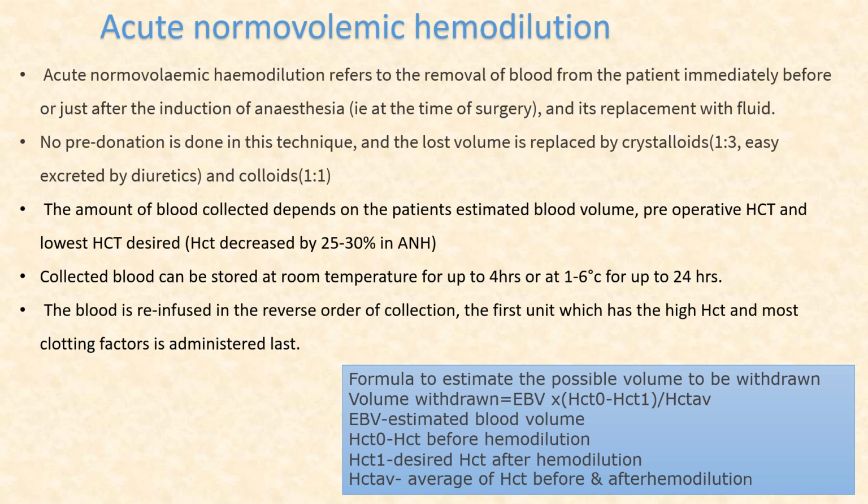The amount of blood collected depends on the patient's estimated blood volume, preoperative hematocrit, and the lowest hematocrit desired. Collected blood can be stored at room temperature for 4 hours, or for 24 hours we can store that blood at a temperature of 1 to 6 degrees Celsius. Then the blood is reinfused in the reverse order of the collection. So the first unit which we collected will be transfused last, and the last unit which we collected will be transfused first.